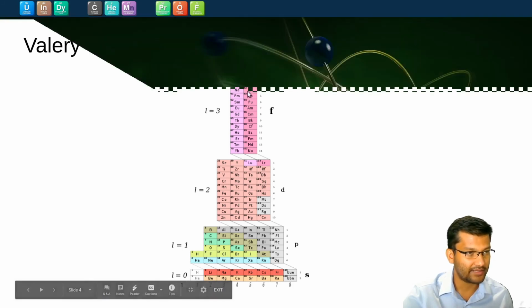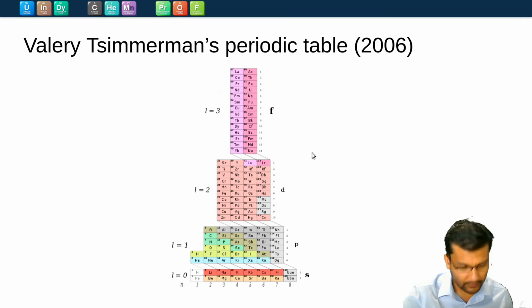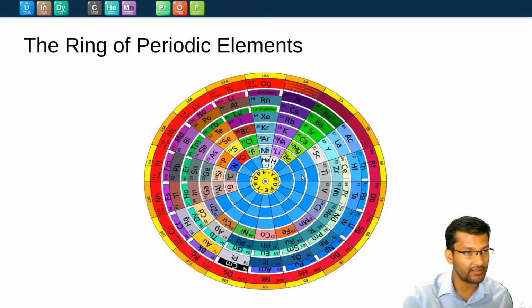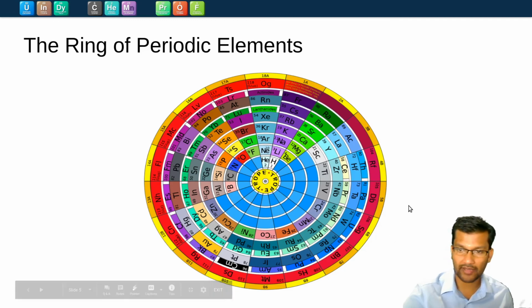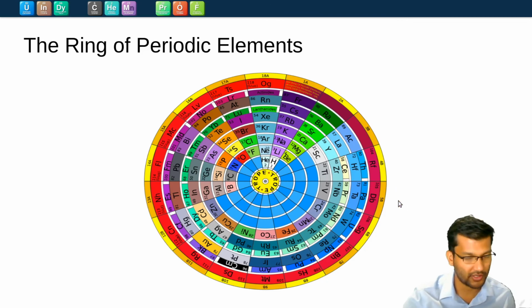And up here we have our lanthanides and actinides. And how about this one right here? Every spoke on the wheel is now the same period. For example, where are the noble gases? Our noble gases are right here: helium, neon, argon, krypton, and so on. Here are alkali metals: hydrogen, lithium, sodium, potassium. Here are alkaline earth metals. This whole region has a bunch of transition metals, but they keep the same periodic structure.